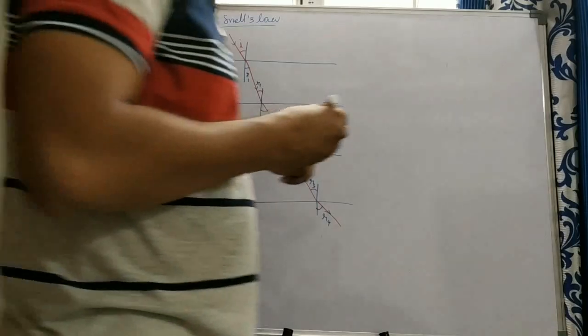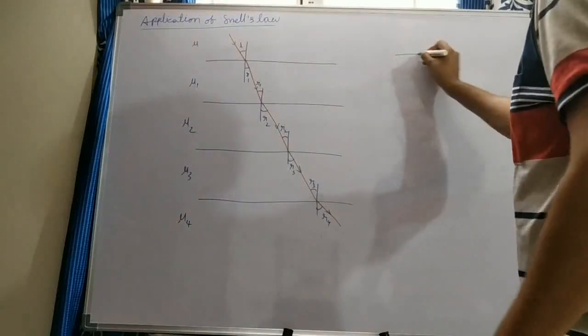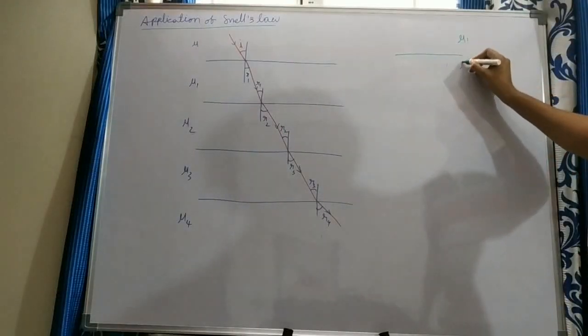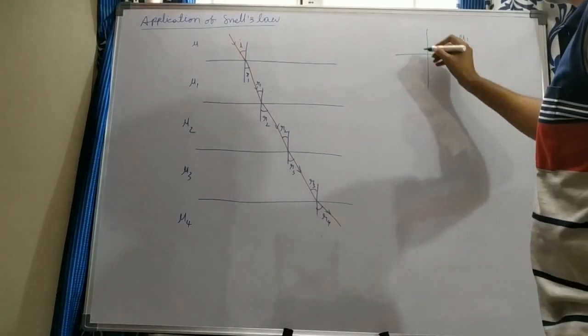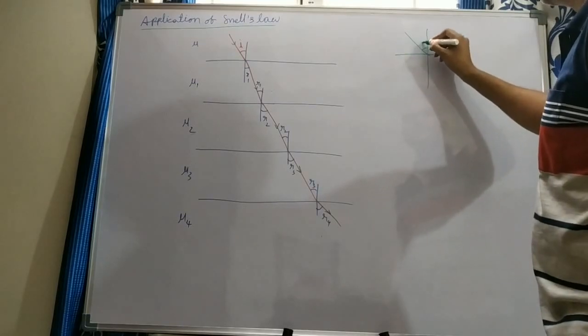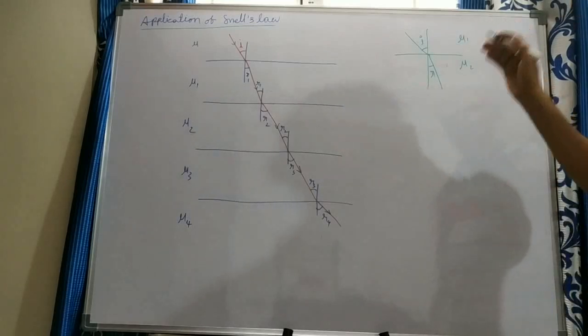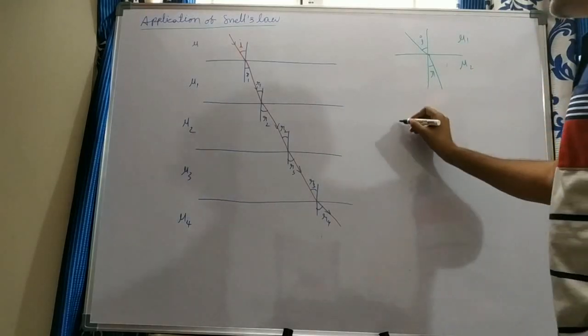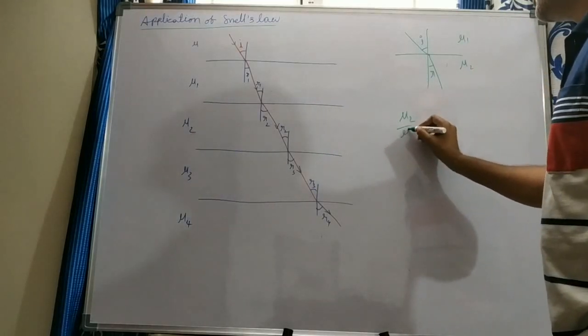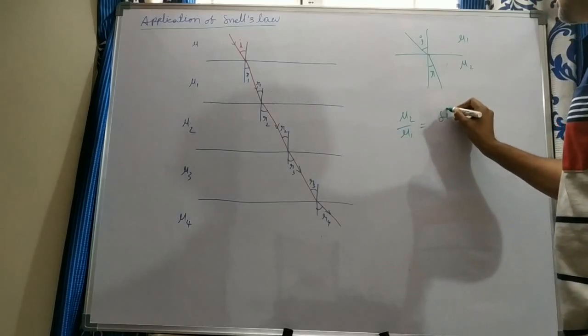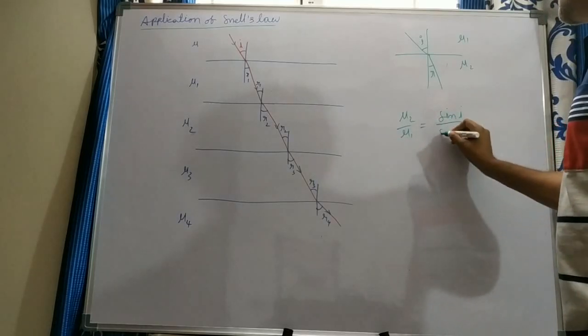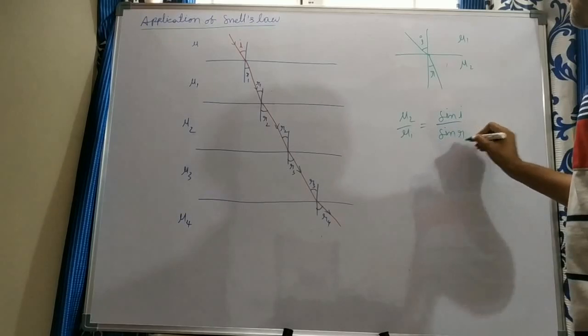According to Snell's law, suppose only two mediums are there, this is mu1 and this is mu2, and this is the normal. A light ray is incident with some angle I and refracted into the second medium with an angle R. Then what can you write? Mu2 by mu1 is equal to sine of incidence by sine of refraction.